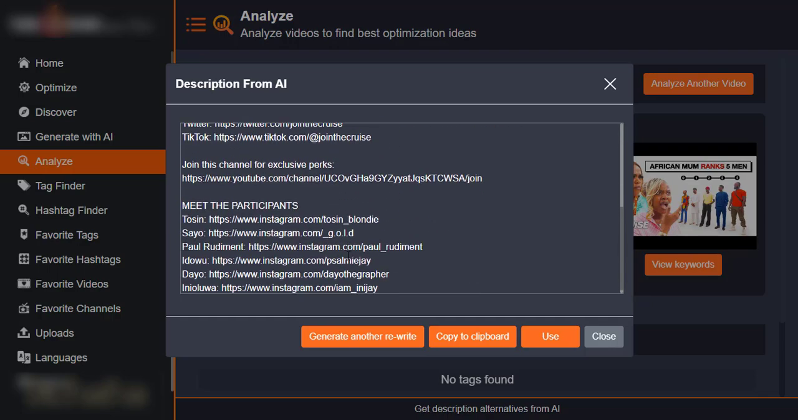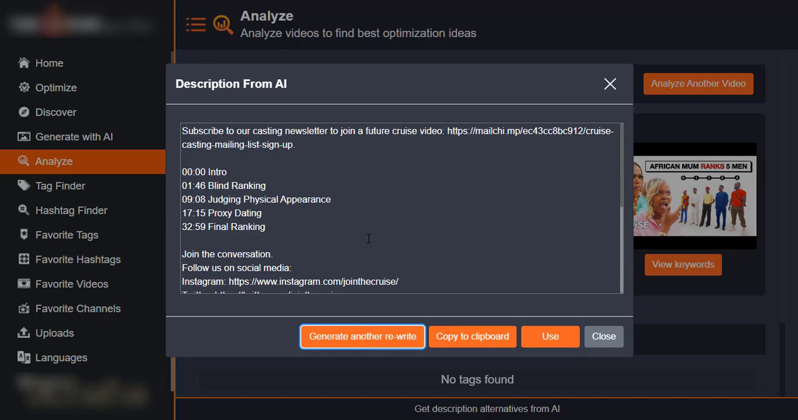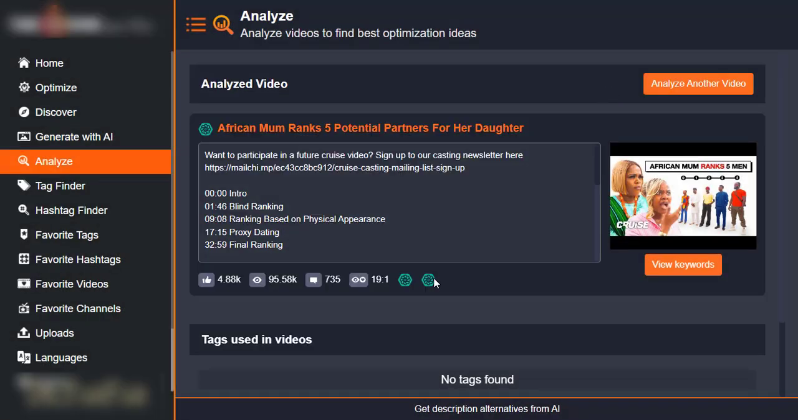You understand? Wonderful description. If I'm not okay with it, I can just generate another description for it to rewrite for me, and click on use or copy to clipboard and make a few adjustments to my own taste.